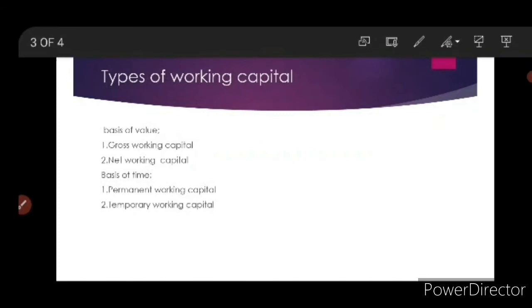Net working capital includes both fund inflow and fund outflow, that is current asset excess over current liability. Net working capital is always equal to current asset minus current liability. This is related to basis of value. Now let us see the basis of time. On basis of time also, it is divided into two: permanent working capital and temporary working capital.